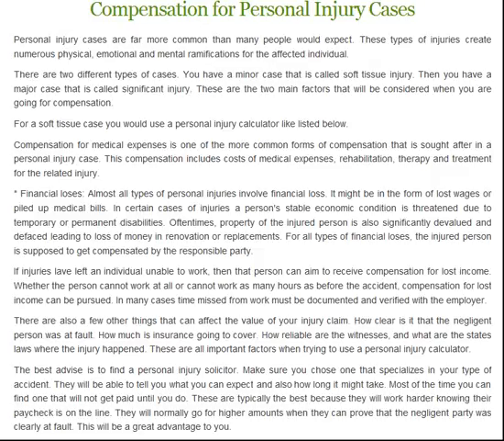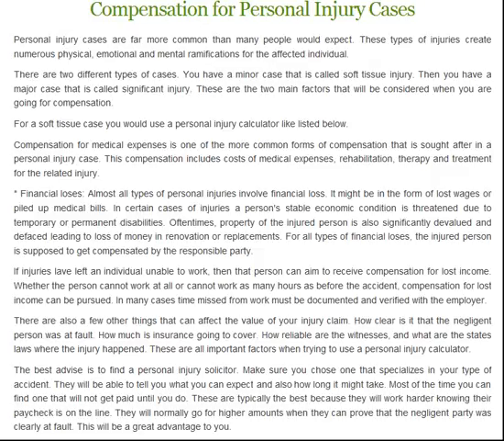The best advice is to find a personal injury solicitor. Make sure you choose one that specializes in your type of accident. They will be able to tell you what you can expect and also how long it might take. Most of the time you can find one that will not get paid until you do. These are typically the best because they will work harder knowing their paycheck is on the line.